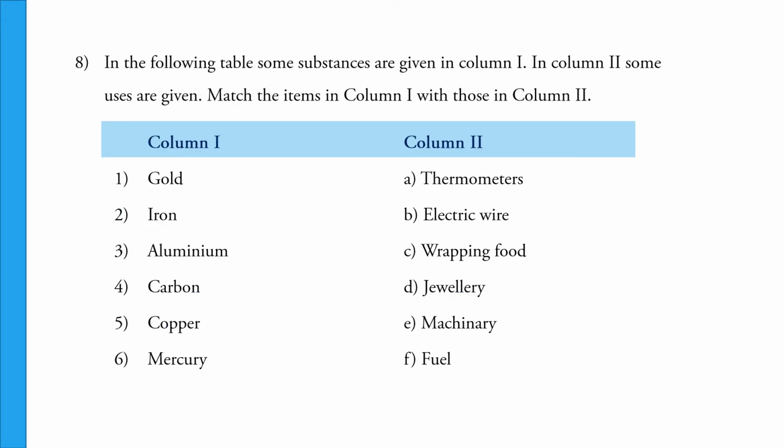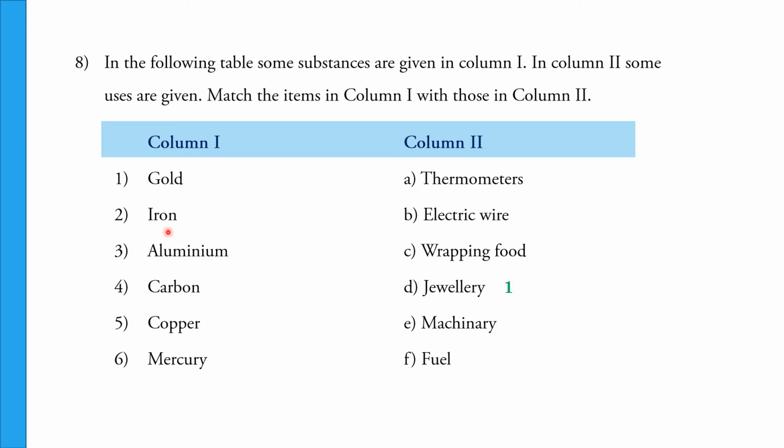Next is a match the following question. Here in column 1 we have got certain substances, and in column 2 we have got certain uses, so we have to match the substance to the respective uses. Number 1, gold. Gold is used to make jewelry, so jewelry for number 1.